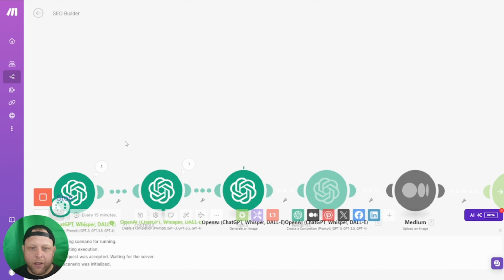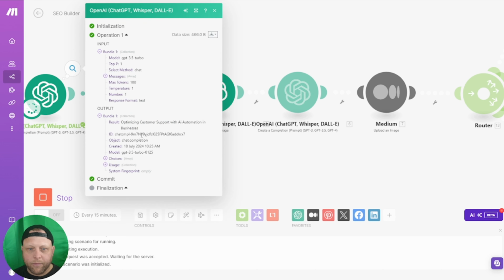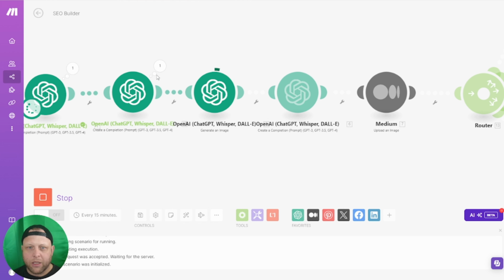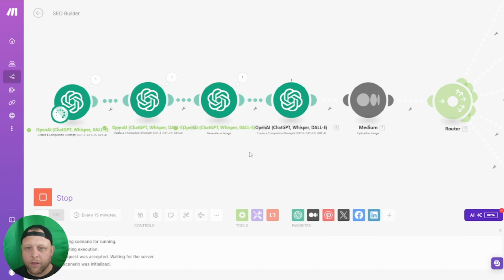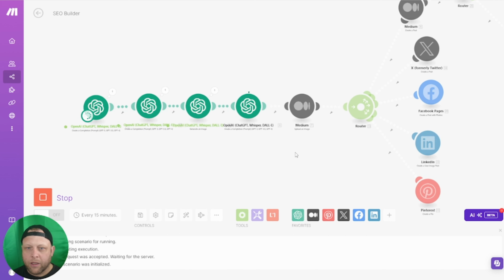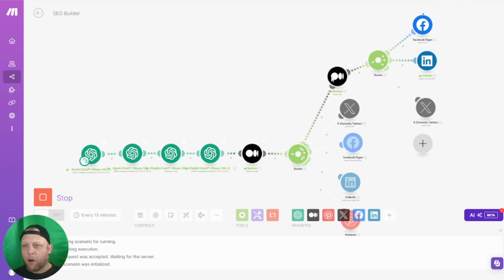So once we started, you can see the flow down here. So it's created the idea. It's come up with an idea, customer support and AI automation. And then it's come up with a good title. Created an image. Now it's going to create the blog post. And here we go. It just goes off. So it's created the blog post.